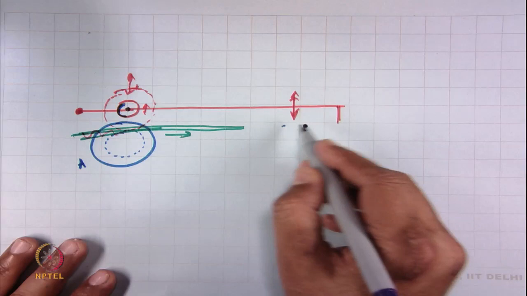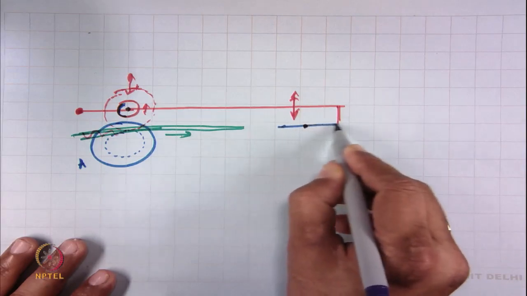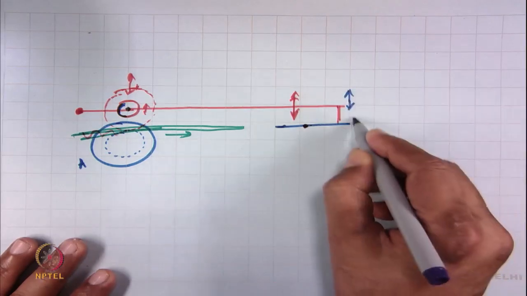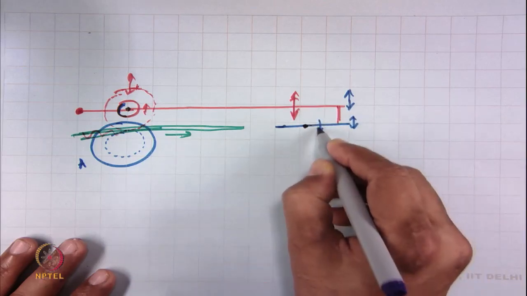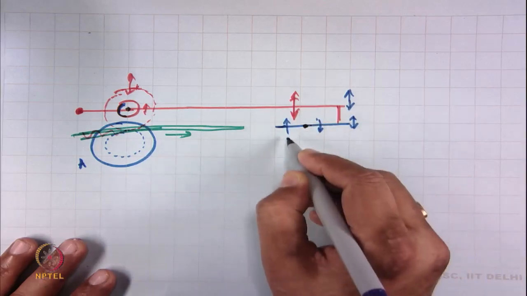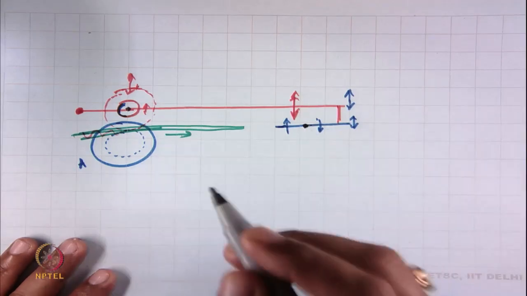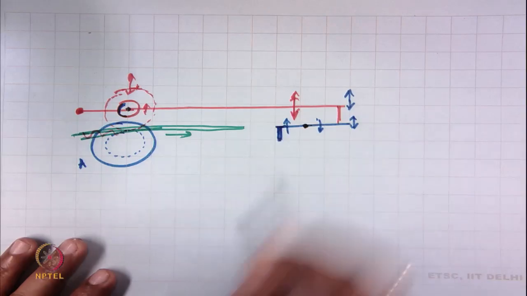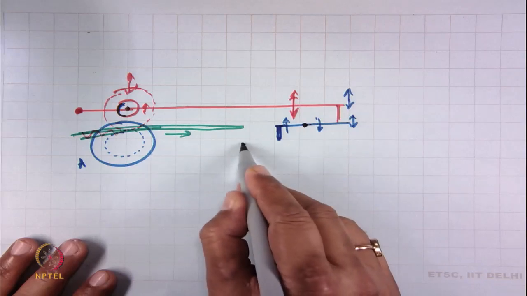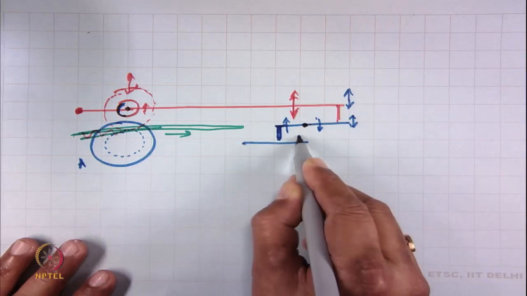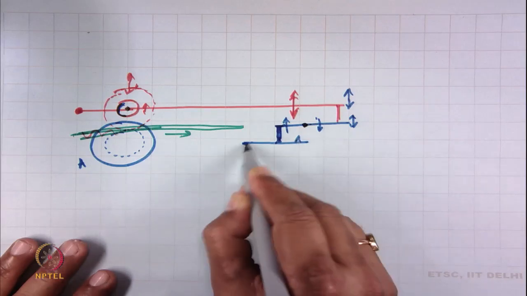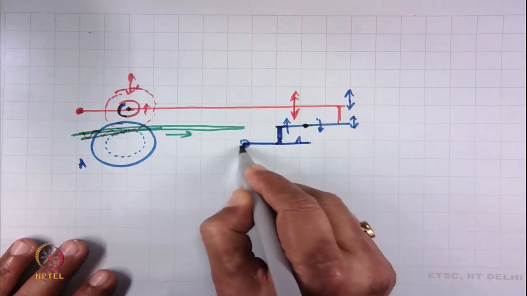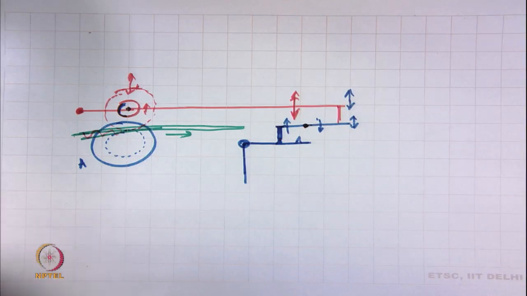And here what we have? We have a fulcrum at this point. Now, this portion is moving up and down, this will also move up and down depending on that, with the fulcrum here. Now, from here there is a connector, and this is connecting with another system, which is L shaped and pivoted at this point. This is on a rod, okay, an L shaped link.